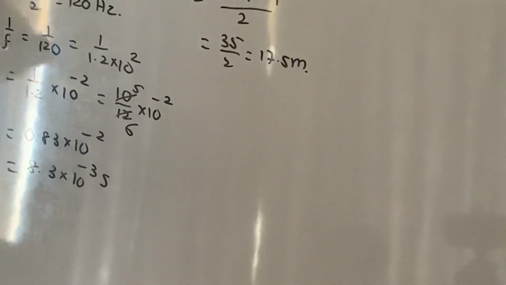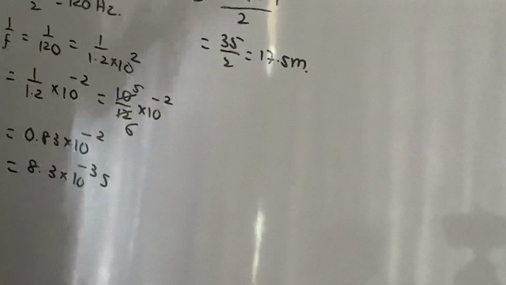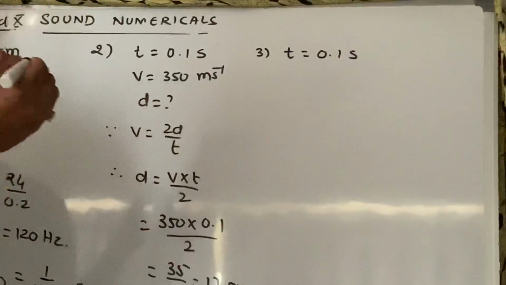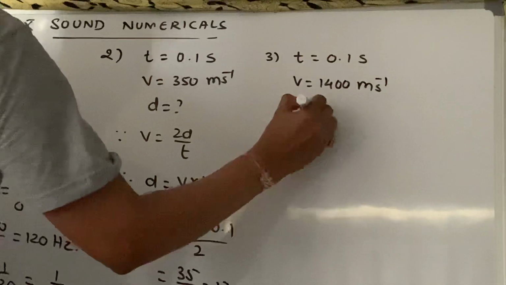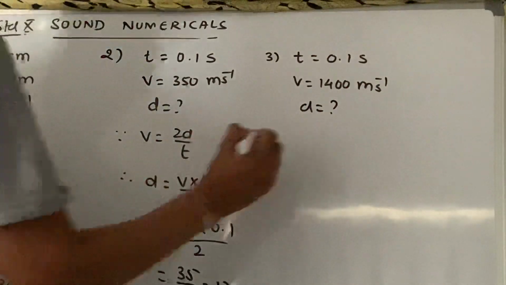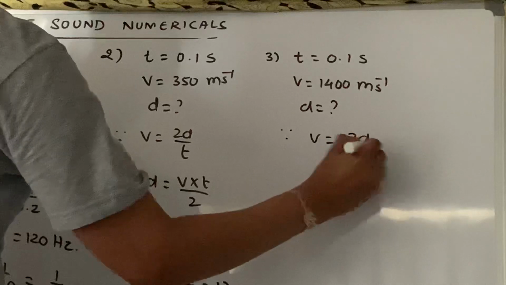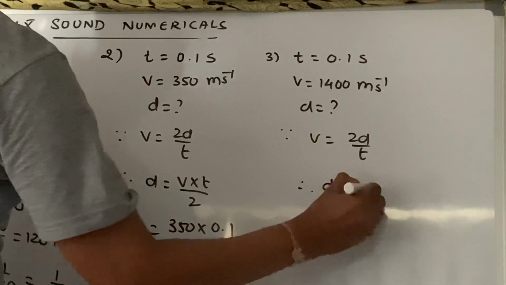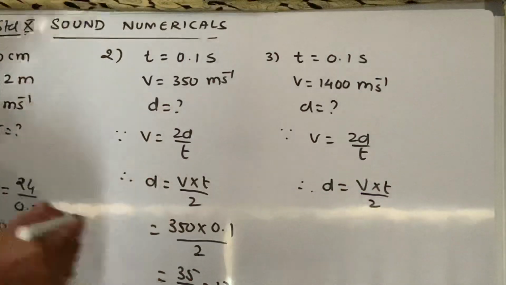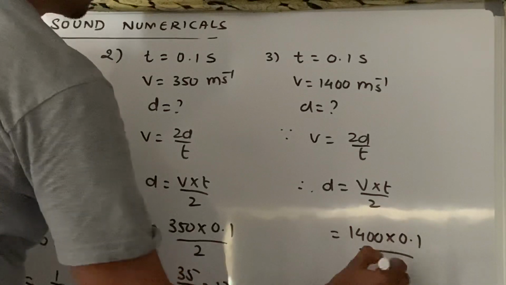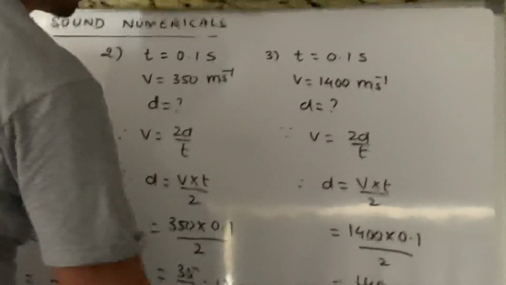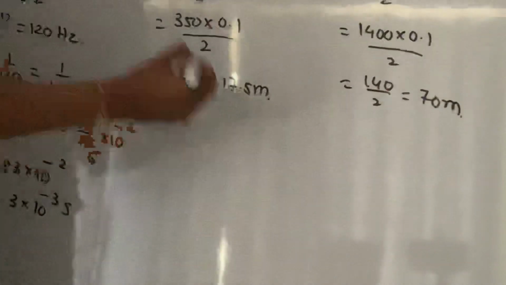What does the third numerical say? What should be the minimum distance? Again the words minimum distance, meaning t is 0.1 second. The v value is given as 1400 meter per second, and they want d. Again the same formula, since v is equal to 2d upon t, your d is equal to v into t upon 2. The v value is 1400, t is 0.1 upon 2. That is 140 upon 2, that is 70 meter.